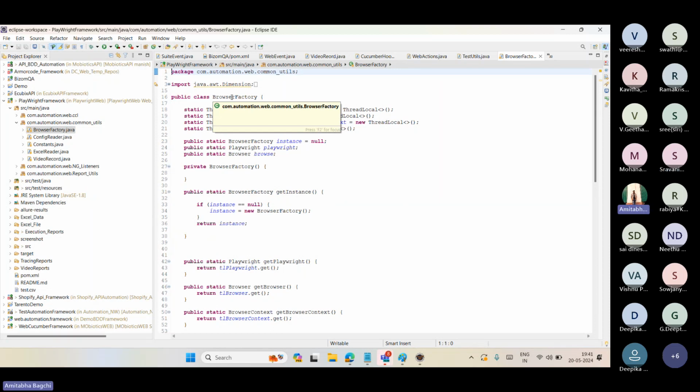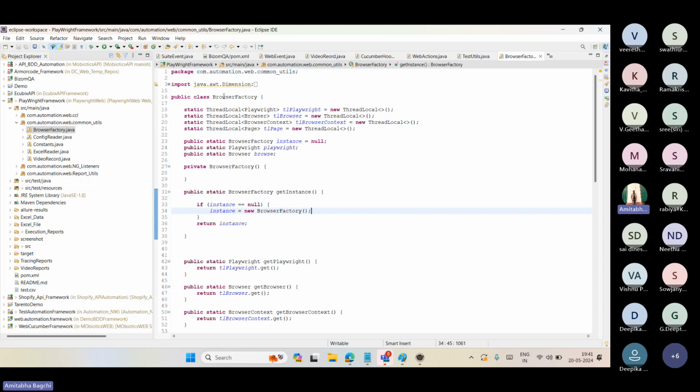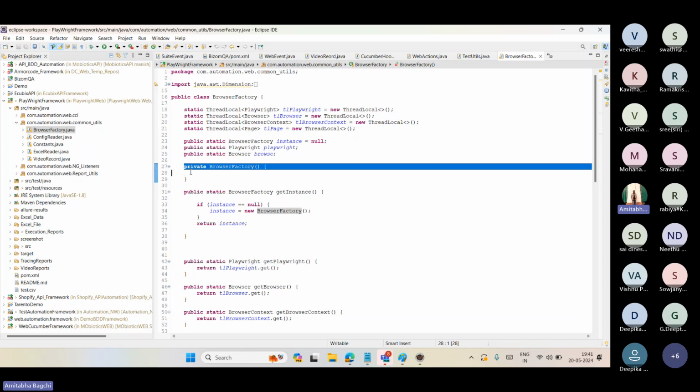So what is happening here? If you see, the class is BrowserFactory, right? This is the constructor, BrowserFactory and braces, no return type. I made it private so that no one can access BrowserFactory directly.